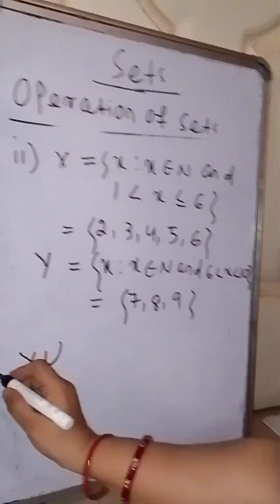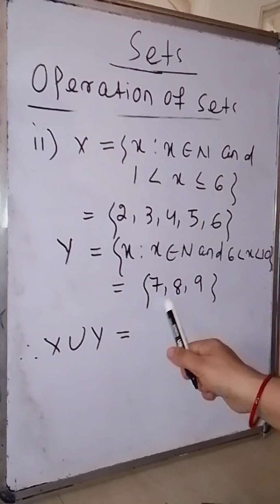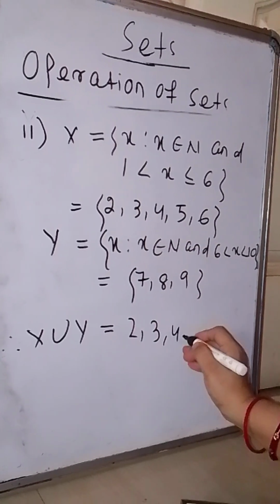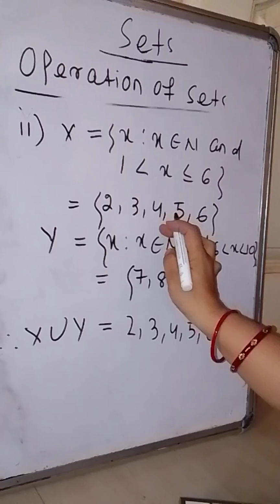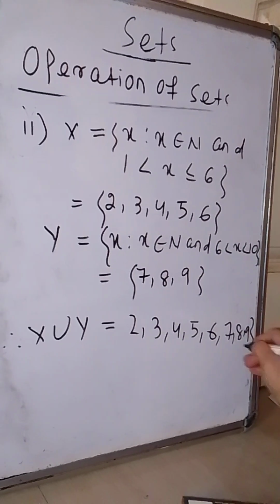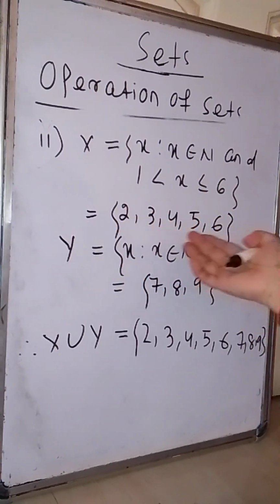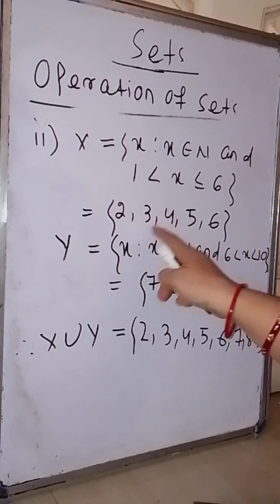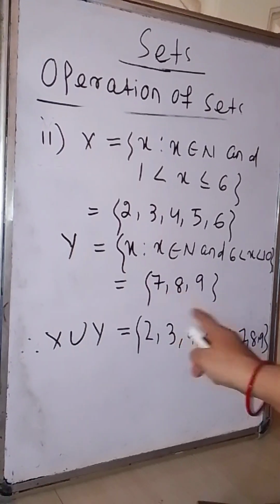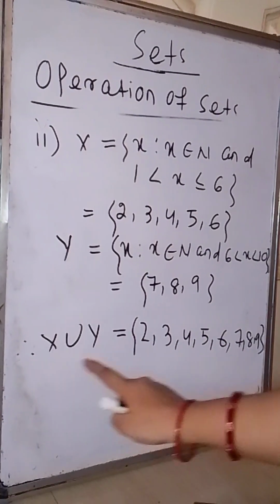So our X union Y will be 2, 3, 4, 5, 6, 7, 8, 9. Here no element is common in both sets, so we write the individual elements from each set. Set X elements are 2, 3, 4, 5, 6, and the elements of set Y are 7, 8, 9. So considering all the elements, it forms our X union Y set.